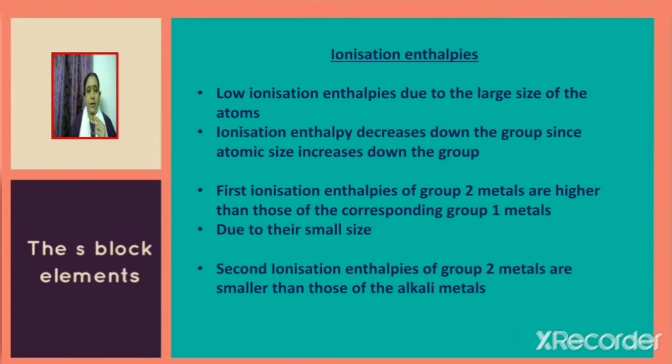Next, we shall discuss the first ionization enthalpies of group 2 metals. The first ionization enthalpies of group 2 metals are found to be higher than those of the corresponding group 1 metals. It is because of their small size. Alkaline earth metals are comparatively smaller than the alkali metals. Second ionization enthalpies of group 2 metals are smaller than those of the alkali metals.